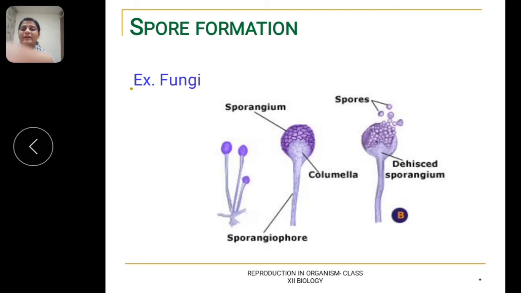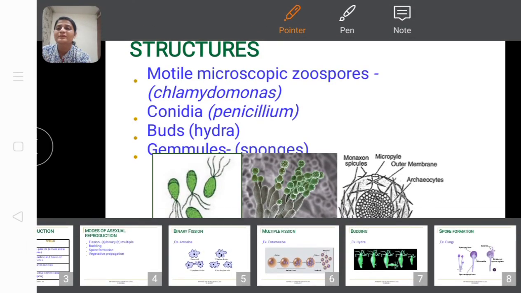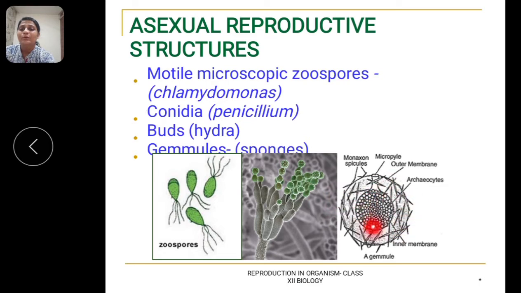Let me show you the diagram of a gemmule. This is the diagram of a gemmule, wherein you will find that the mass of cells is enclosed by the opaque covering. This mass of cells is called archaeocytes, and here at the top you can find the micropyle, which is a small pore, an opening. So the archaeocytes will be released through this micropyle, and then they grow into a new colony. So that is about internal budding, wherein gemmule formation takes place.